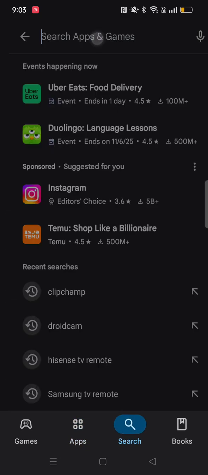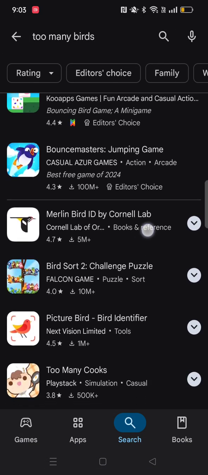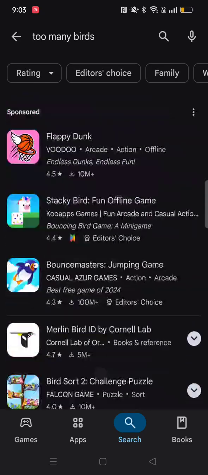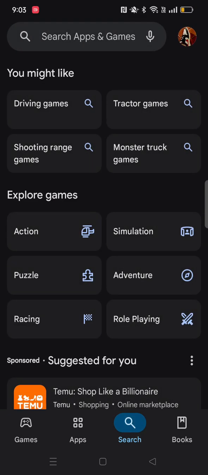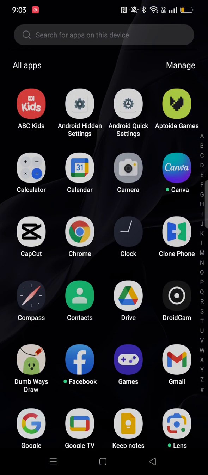So as you can see, if I go into the Play Store and type in Too Many Birds and click it, it's not available anymore, which I was really bummed out about because I really wanted to download it. But I have found a way you can get it.